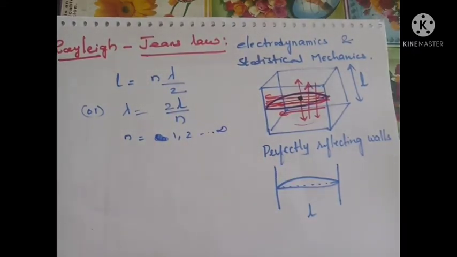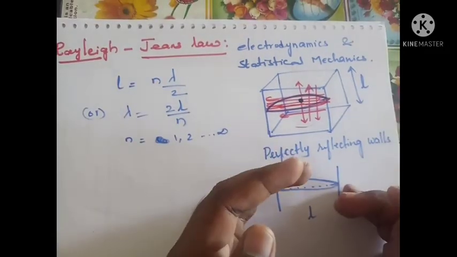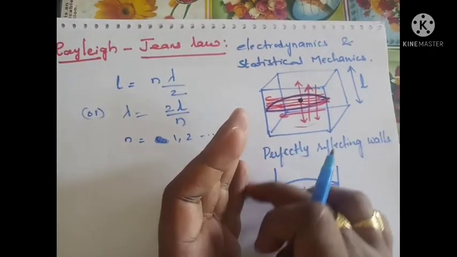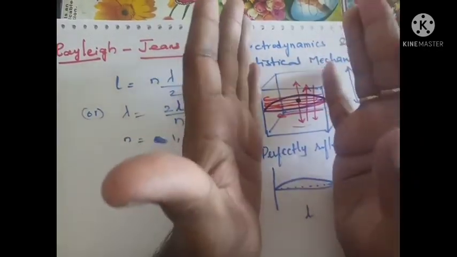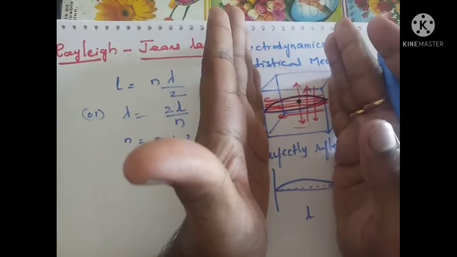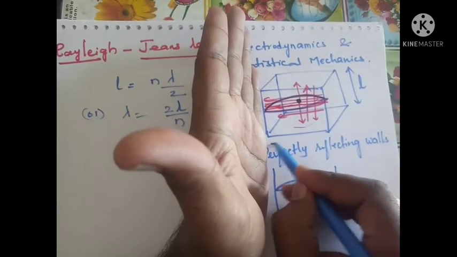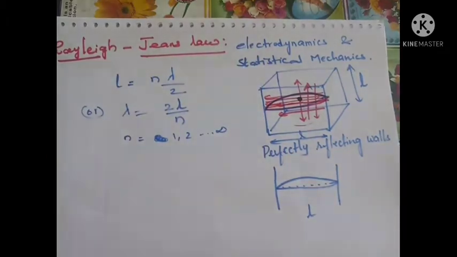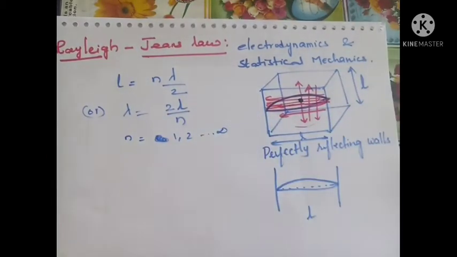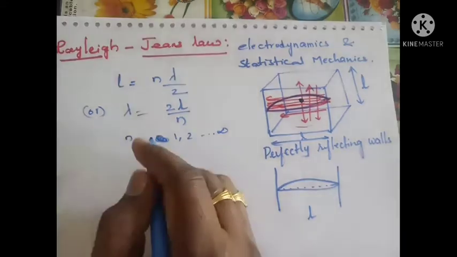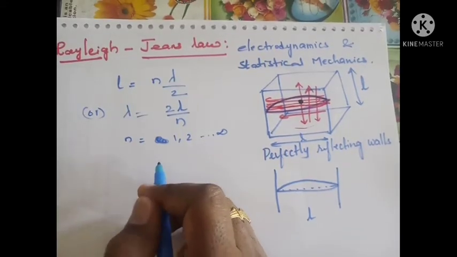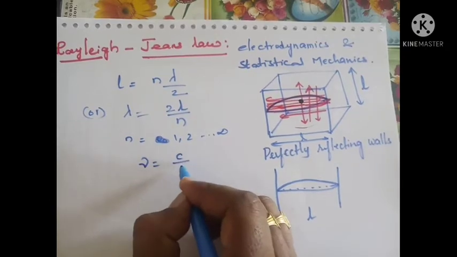Similarly, the same scenario takes place in the enclosure. Two walls are there, and stationary waves are formed between these two walls of the cube. The distance between these two walls is represented by L. So in the case of an enclosure filled with radiation, if L is the distance between the walls, then the corresponding allowed frequencies are nu equal to c by lambda.